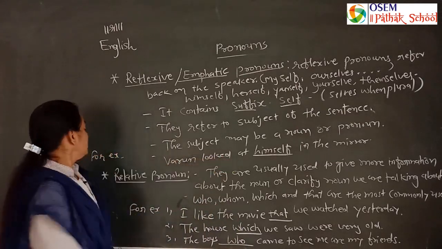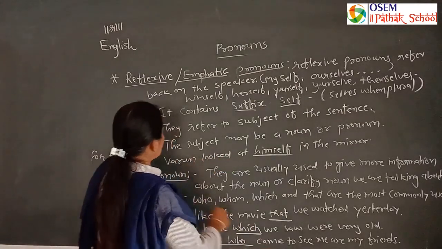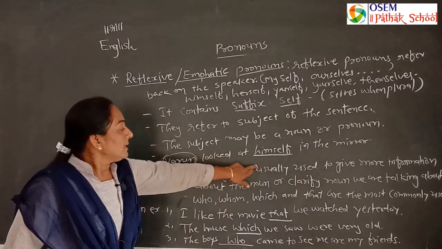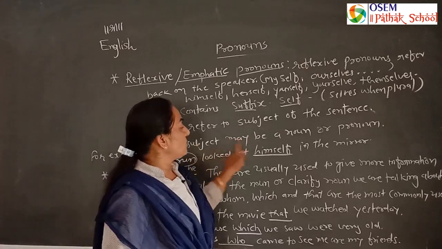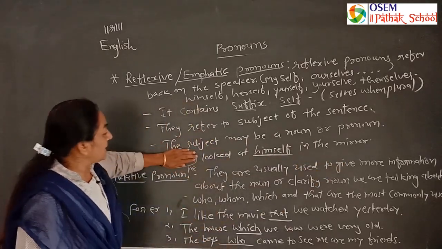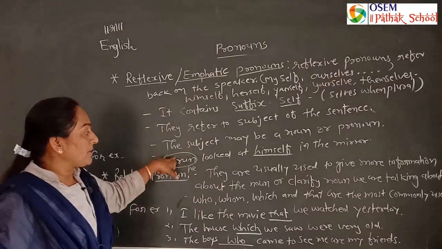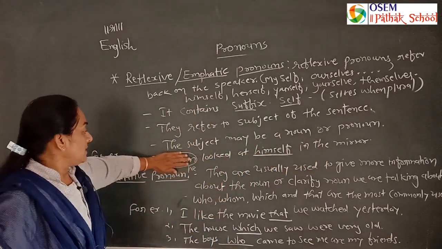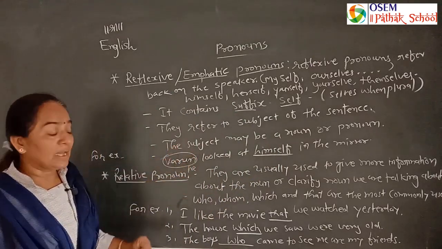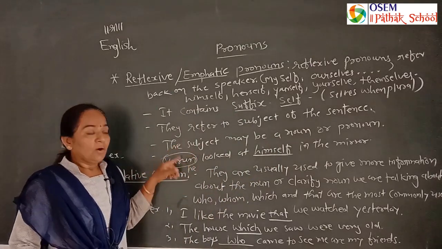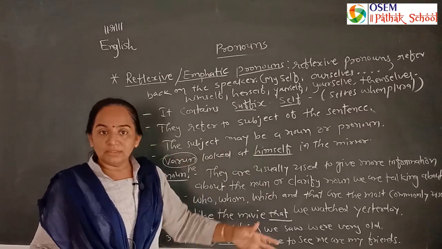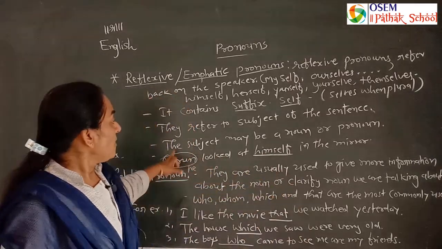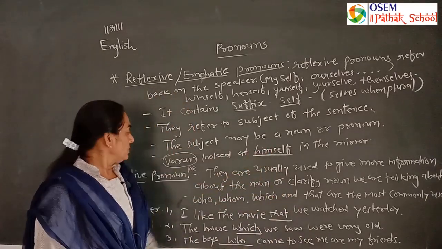Varun looked at himself. For example, Varun is a boy. Here we use he, so he, by himself. So Varun looked at himself in the mirror. In place of Varun, we can use Varuna: Varuna looked at herself in the mirror. The same thing happens here. Instead of Varun and Varuna, we use the horse or the donkey looked at itself in the mirror. The monkey looked at itself in the mirror. So here we use it as a pronoun.